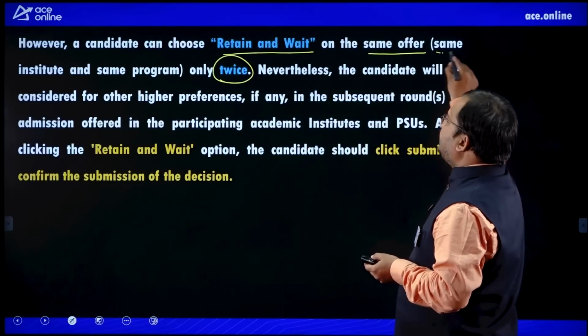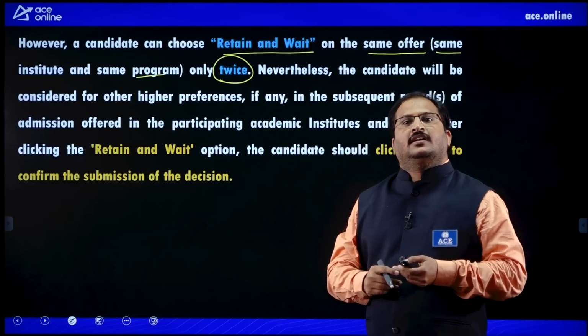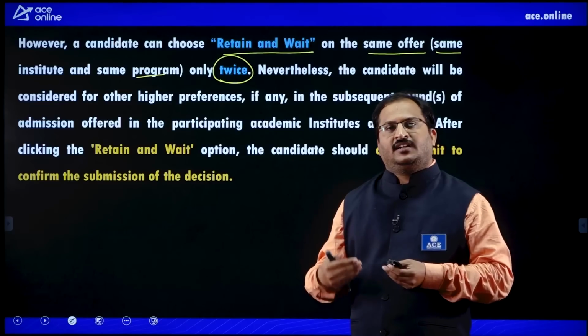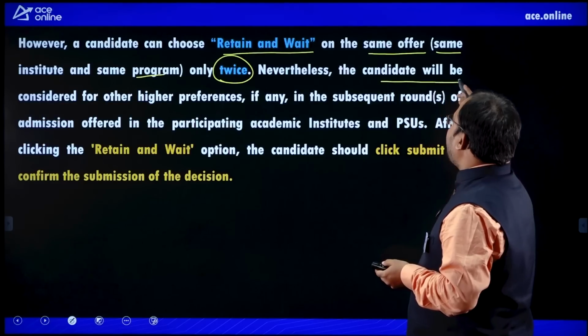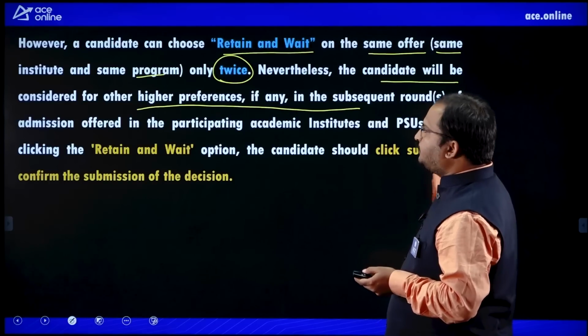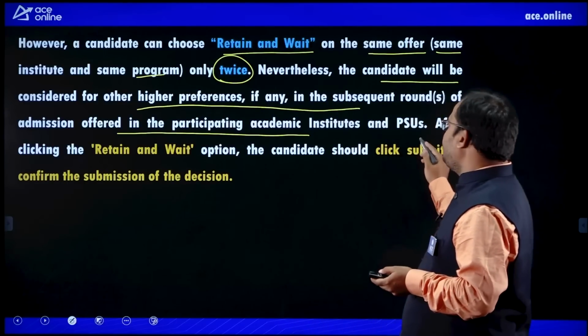That means for the same institute and same program, he can do it only twice. After that, you can't do it for that same institute and program. Nevertheless, the candidate will be considered for other higher preferences, if any, in the subsequent rounds of admission offered in the participating academic institutes and PSUs.